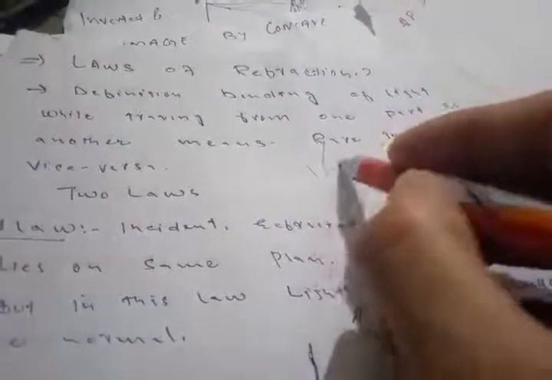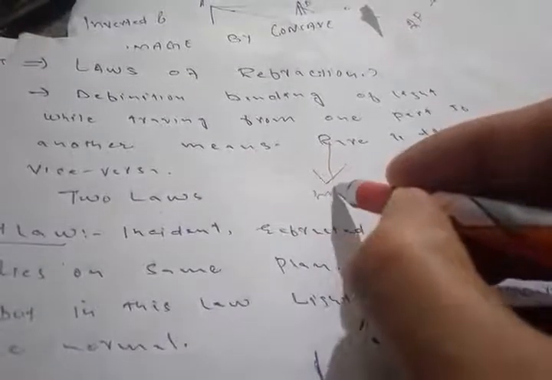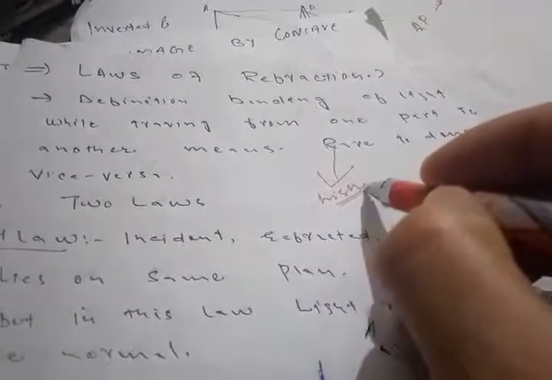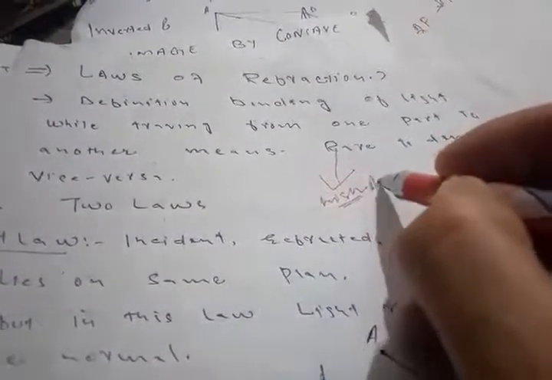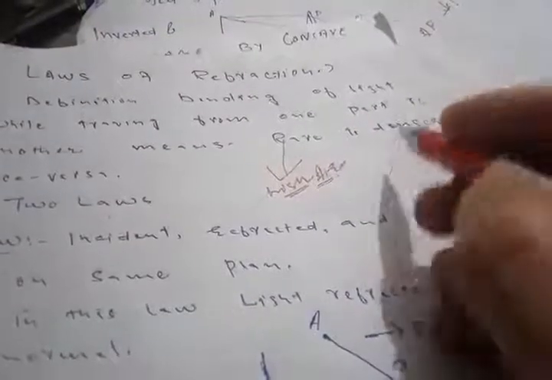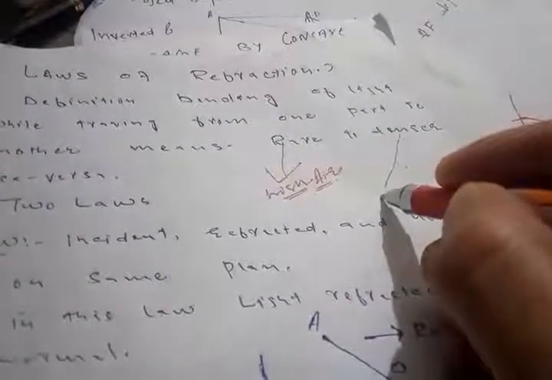What is rare medium? Rare medium is the medium in which the speed of light is high. So we can say that speed of light is high in that very medium. We will consider it as air. Air is the rare medium, while the second medium is the denser medium. We will consider it as glass. So I will explain you in this very topic today how we have to proceed, how these laws work.